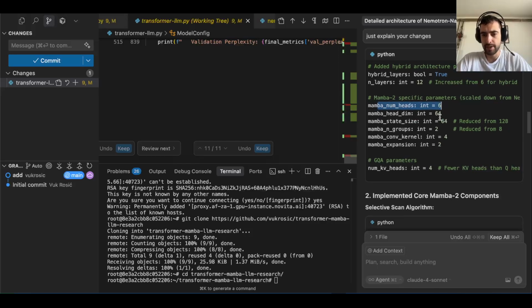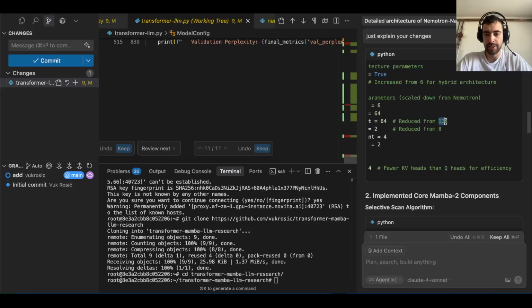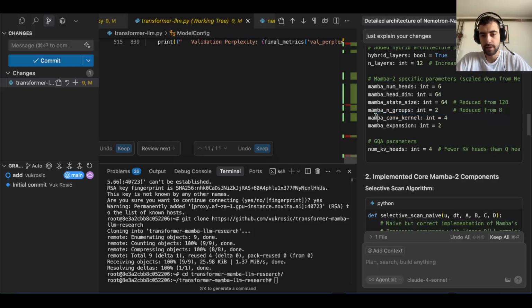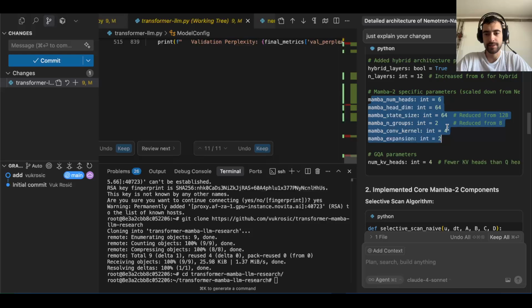I think this is the same. Yeah, these two are the same. State size 64, reduced from 128. Number of groups 2, reduced from 8. So this is the main reduction because we don't want a 9 billion parameter model. We want maybe 1 billion, less than 1 billion, or a bit more than 1 billion. Mamba convolutional kernel 4 and expansion 2. I'm not actually 100% sure about Mamba architecture. I know transformers well, but not Mamba, but I think it must be similar. It's all neural networks, this kind of stuff.